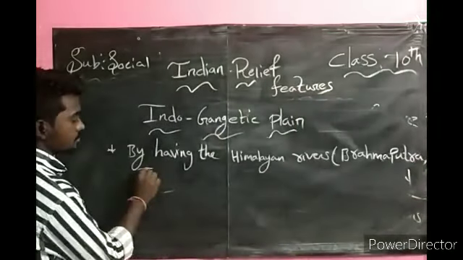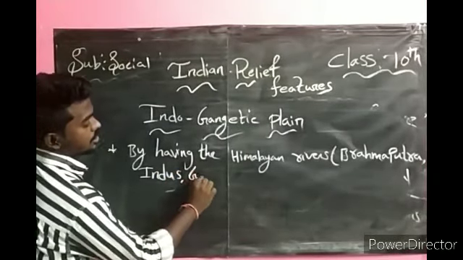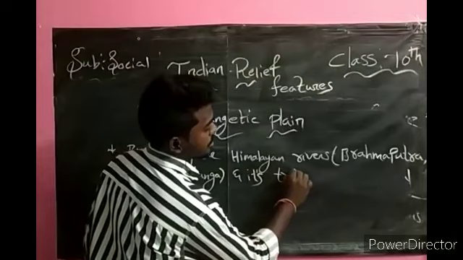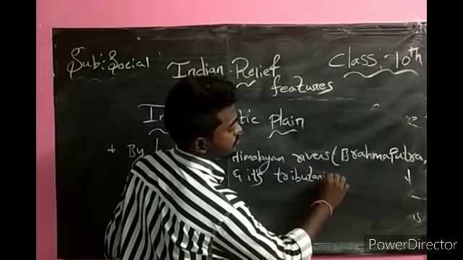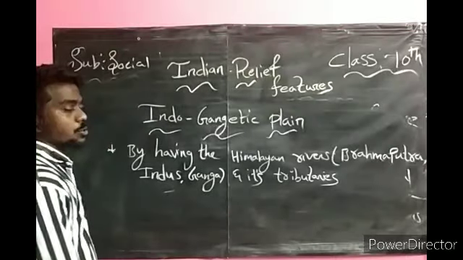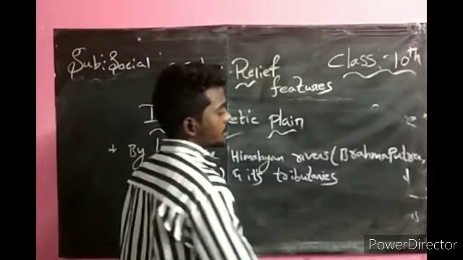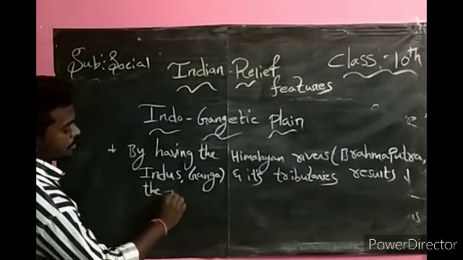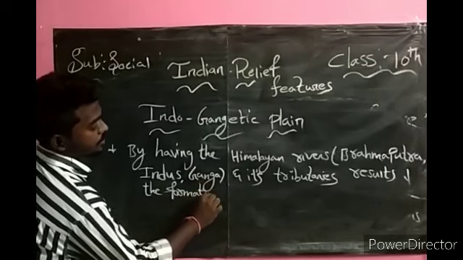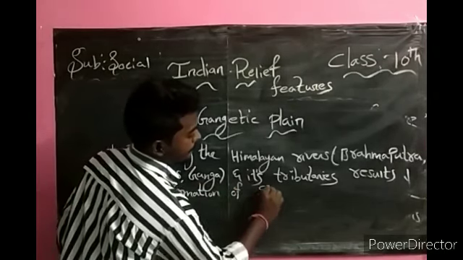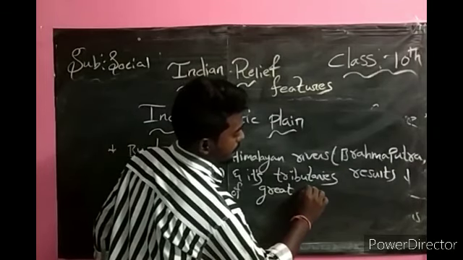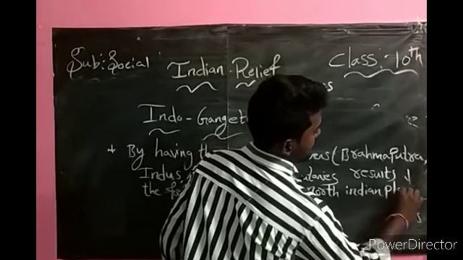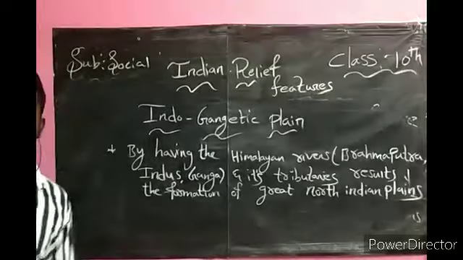Brahmaputra, Indus, Ganga, and their tributaries result in the formation of the great North Indian plains.